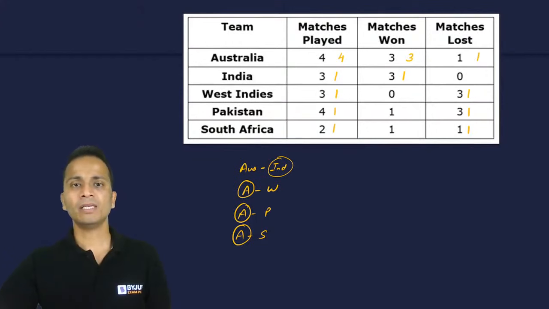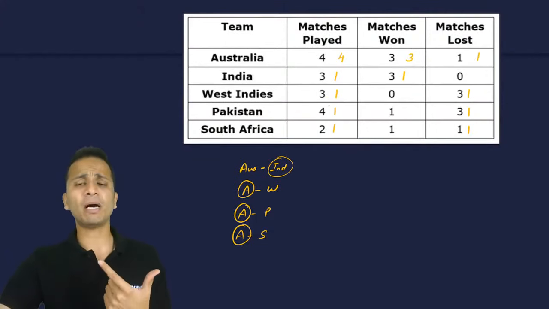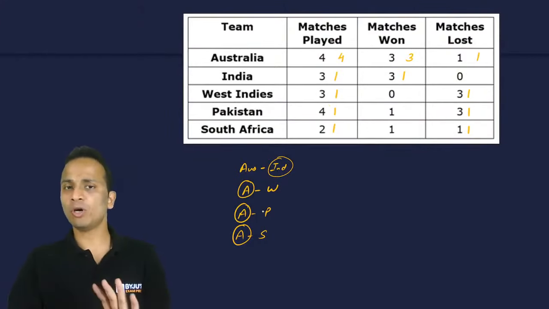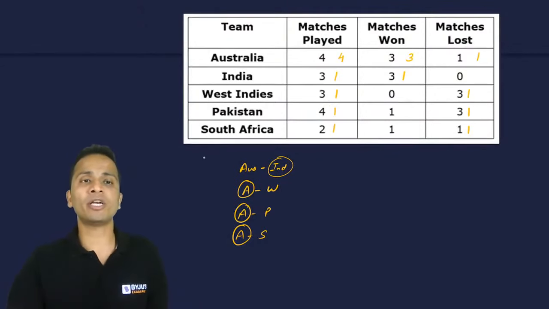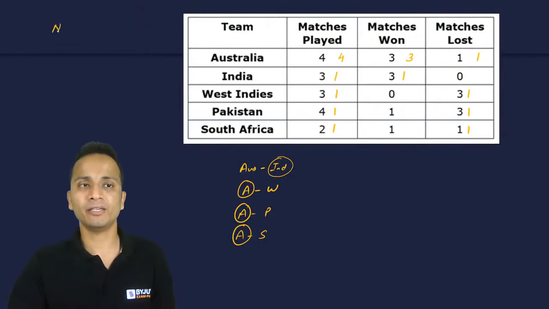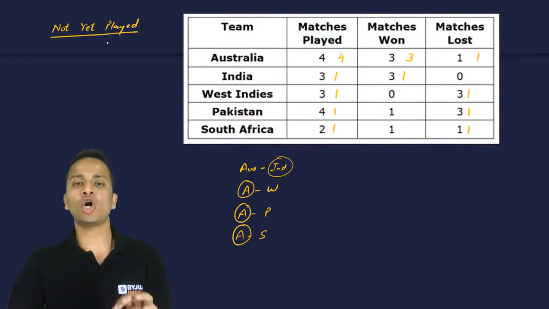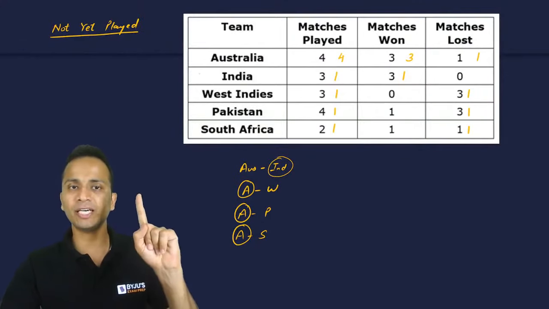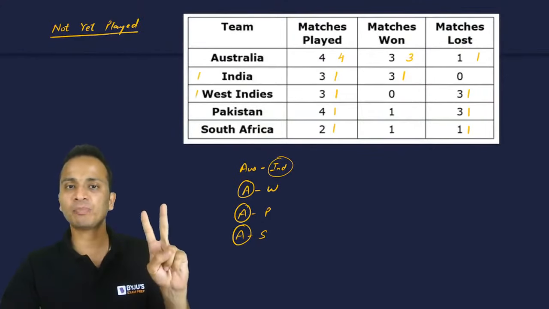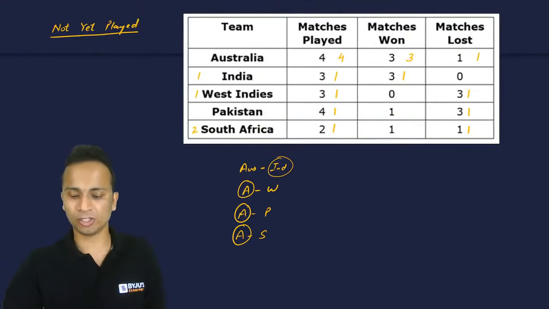Now the remaining, अब कौन कौन से मैचेस हो चुके हैं ये तो हम लिख लेंगे, बट एक और चीज इंपॉर्टेंट है, the matches which are not yet played. Fine. So let us talk about the matches which are not yet played. So India का 1 मैच बचा है, West Indies का 1 मैच बचा है और South Africa के 2 मैचेस बचे हैं.